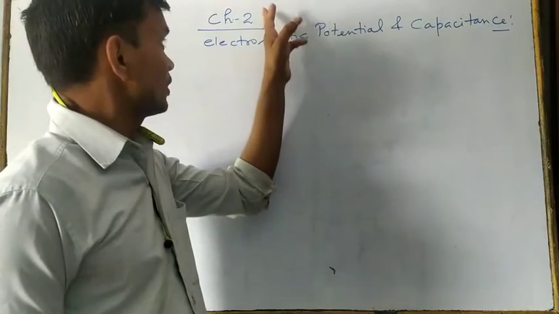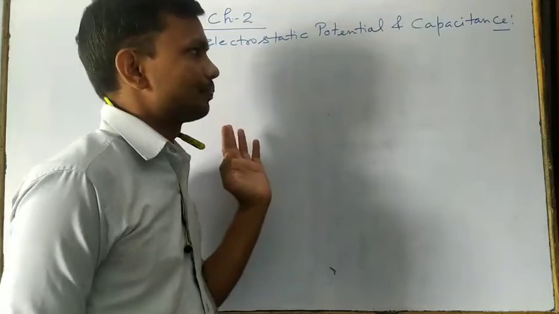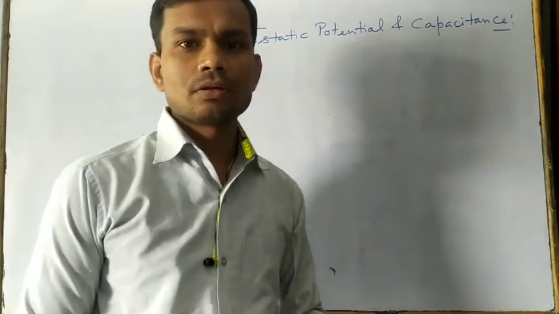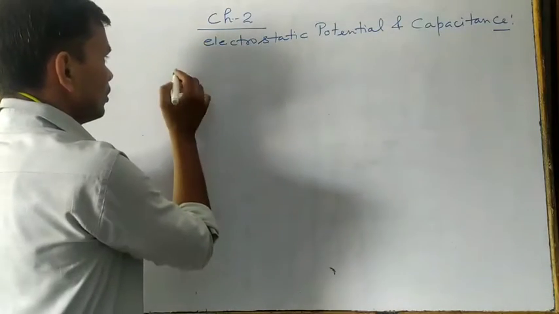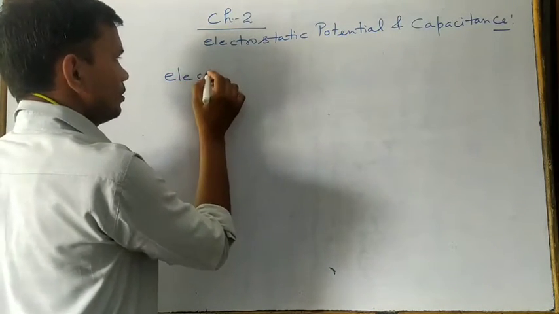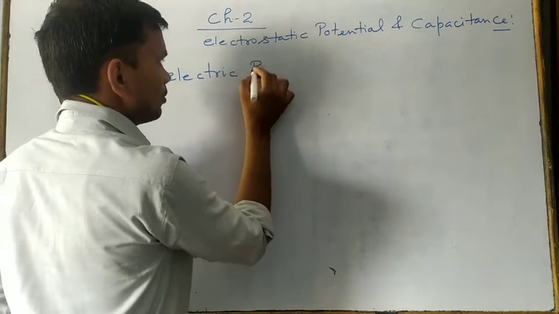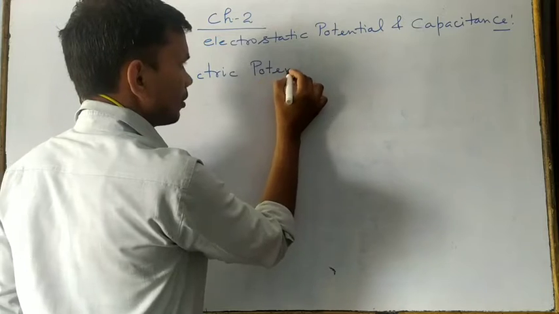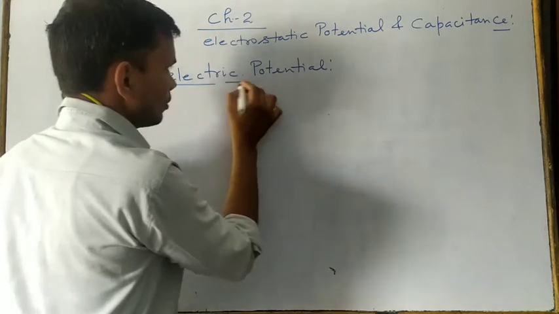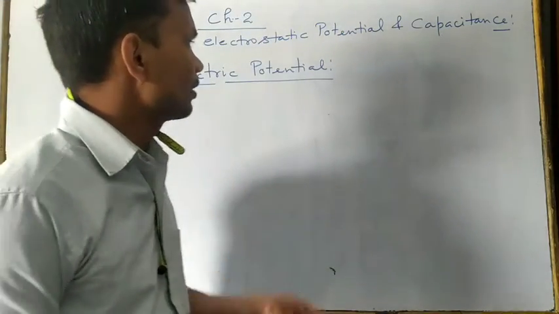Today we are going to discuss chapter 2, electrostatic potential and capacitance. So in that, your first topic is related to what? Electric potential or electrostatic potential. So let us know what is the meaning of electric potential.